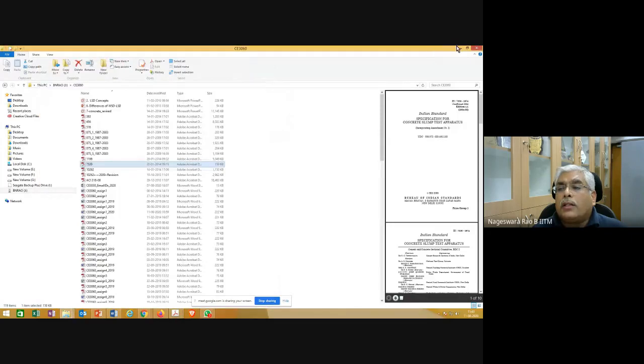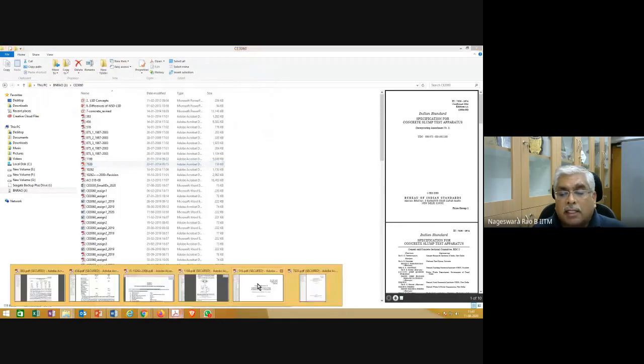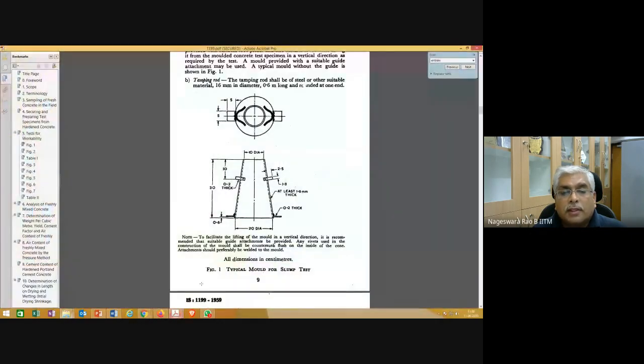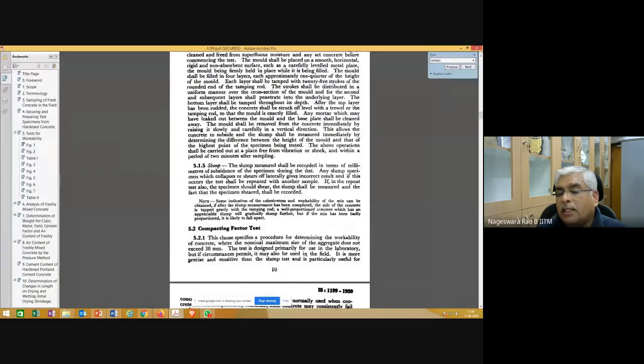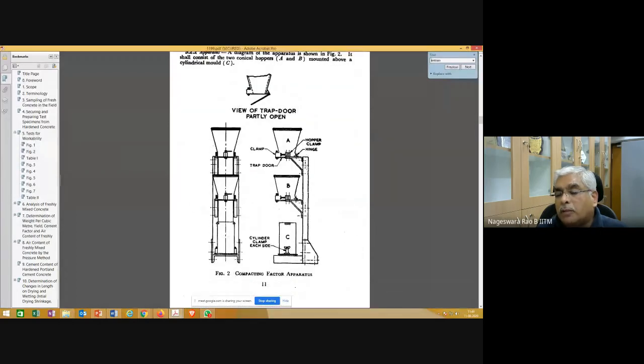Okay, so now let's see this IS 1199. This is one way of measuring the workability, slump test. Just now when we saw the description given in IS 456, it is saying you can also measure workability in terms of compacting factor. This is the apparatus for compacting factor. Okay, the details, we are not going into details.